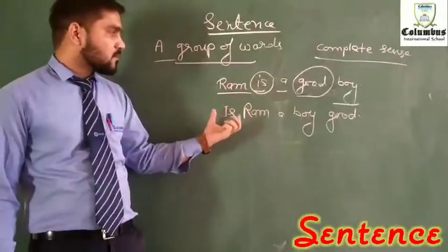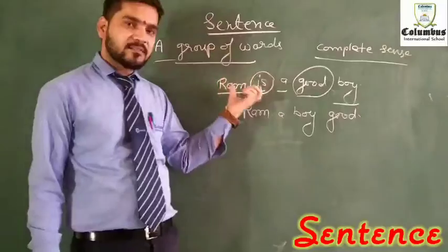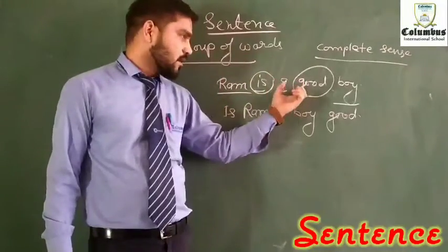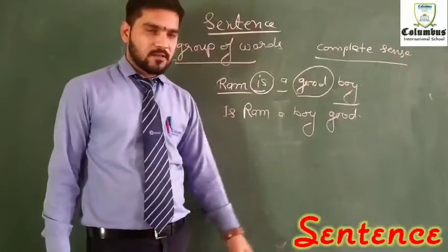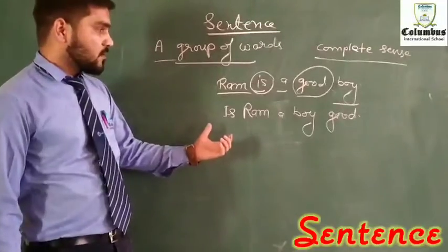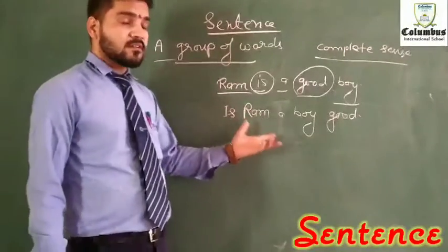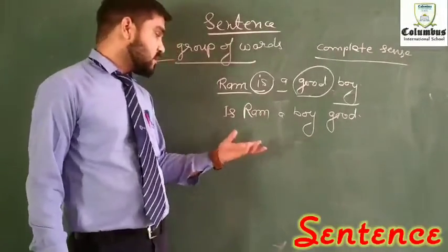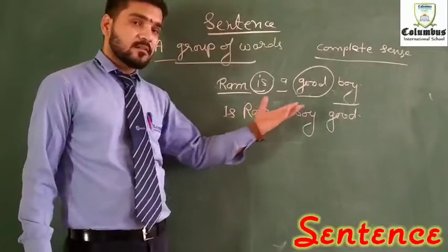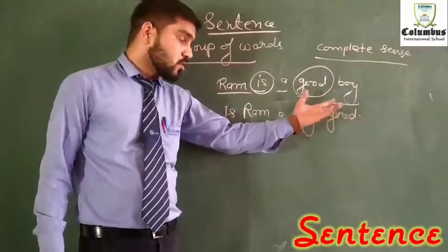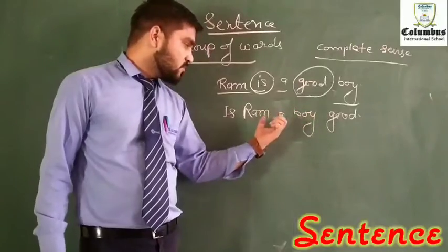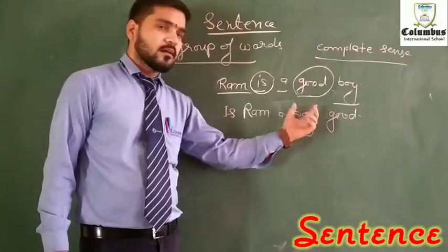In the first one, the sentence starts with Ram, then is, then a, then good, and then boy at last. But in the second group of words, the last word written is good.